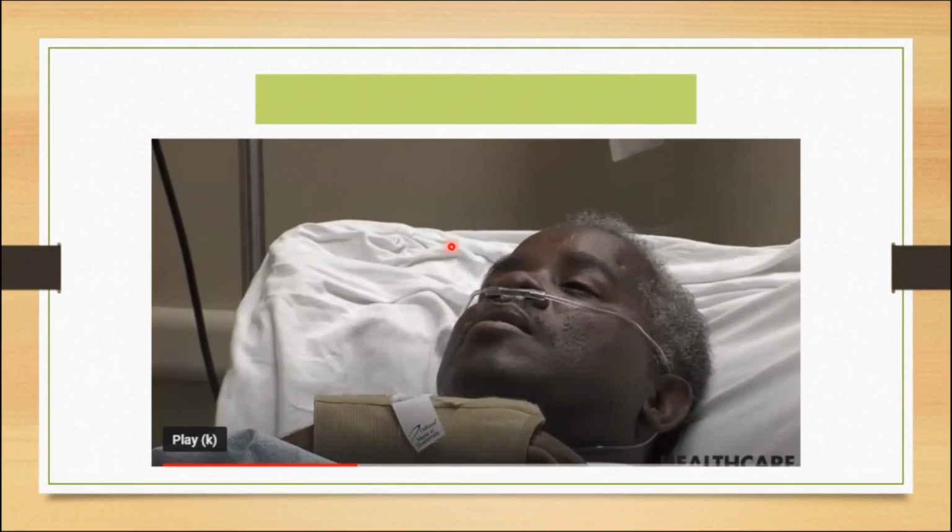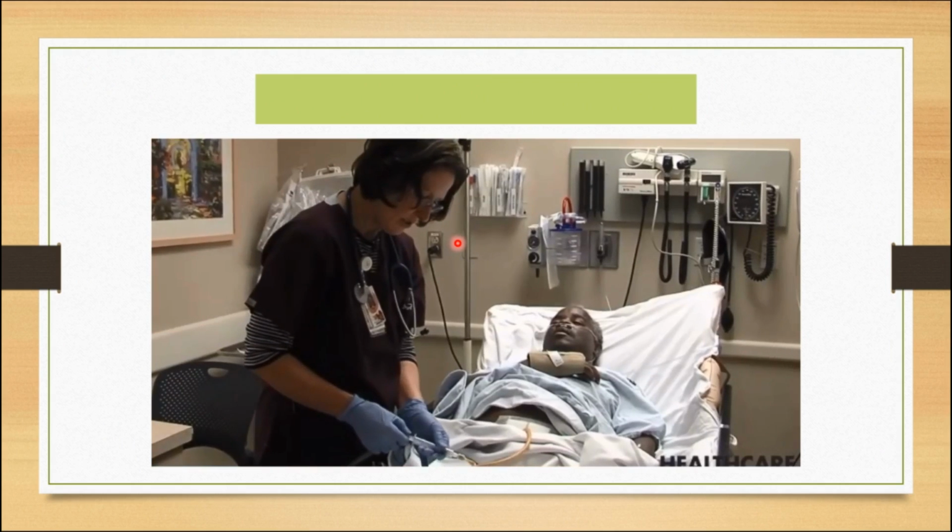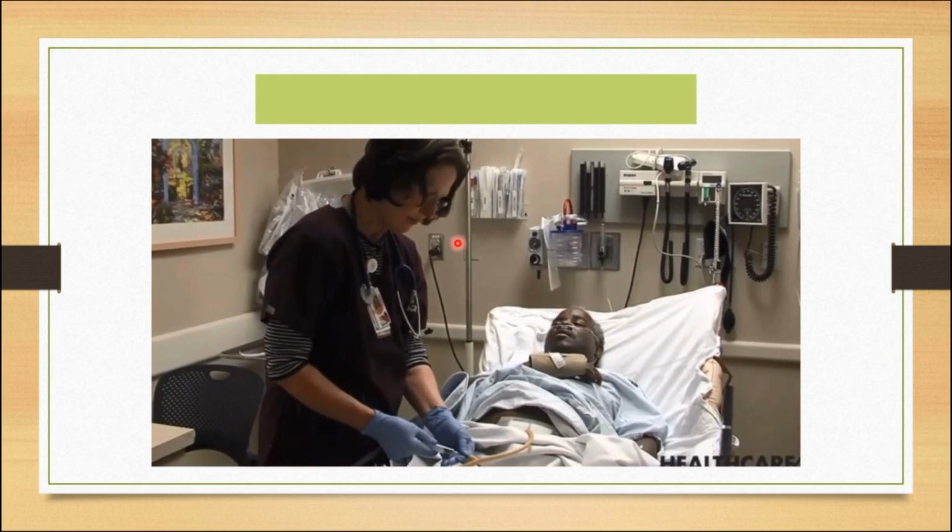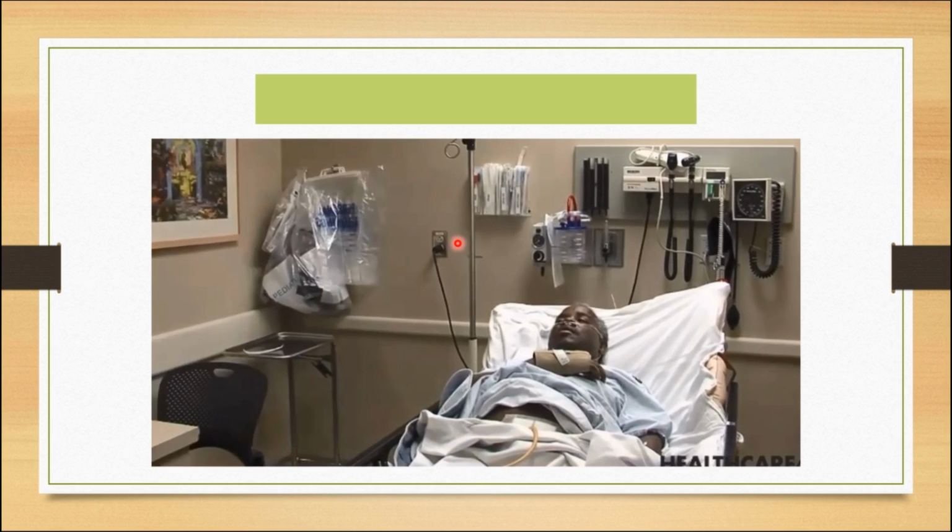Good. Look, what do you observe in this picture? Do you think he is a patient of COVID? Of course, may or may not. Do you think he joined the hospital at present? No. He has been ill since last week. I think he joined the hospital last week. He hasn't recovered yet from his illness, so he is still in the hospital. That is a link between the past and present in the present perfect tense.